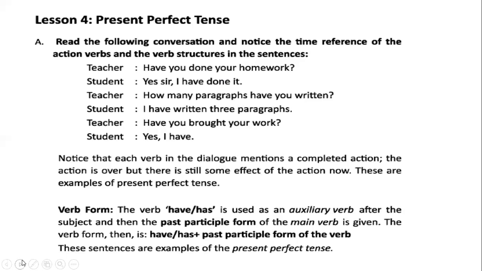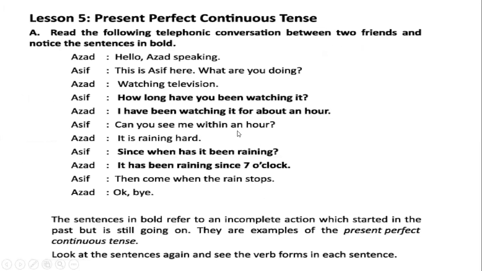The verb form then is have or has, and you see have or has after the subject, then the past participle form of the verb. These sentences are examples of the present perfect tense. So you see the example of present perfect tense. Is the present perfect tense clear to you? Okay, now dear students, go to the present perfect continuous tense.